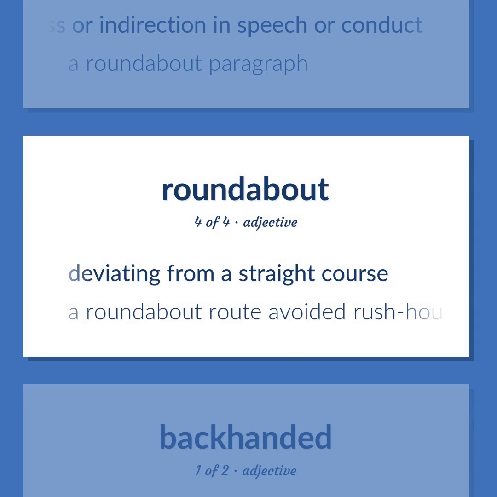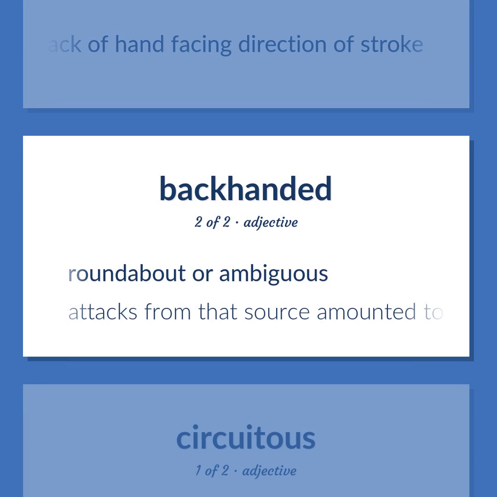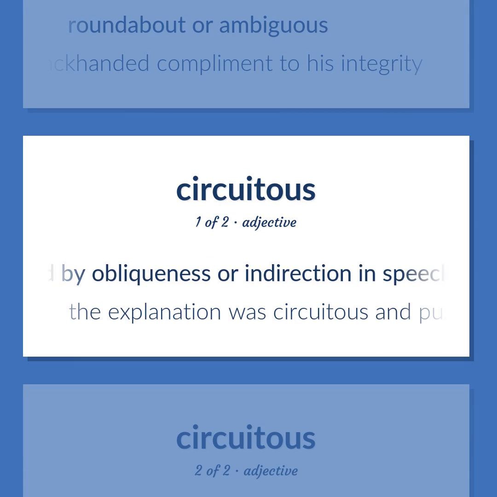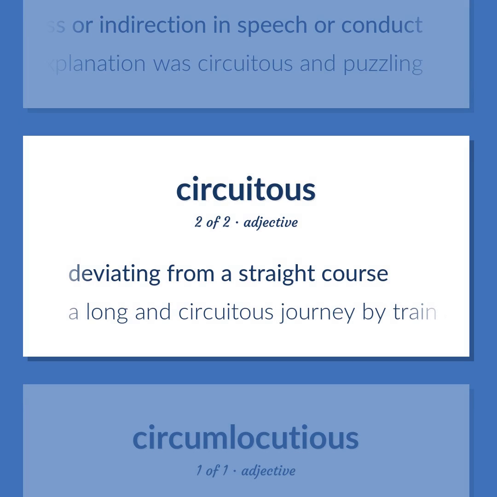Deviating from a straight course. A roundabout route avoided rush hour traffic. Of racket strokes, made across the body with back of hand facing direction of stroke. Roundabout or ambiguous. Attacks from that source amounted to a backhanded compliment to his integrity. Marked by obliqueness or indirection in speech or conduct. The explanation was circuitous and puzzling. Deviating from a straight course. A long and circuitous journey by train and boat.